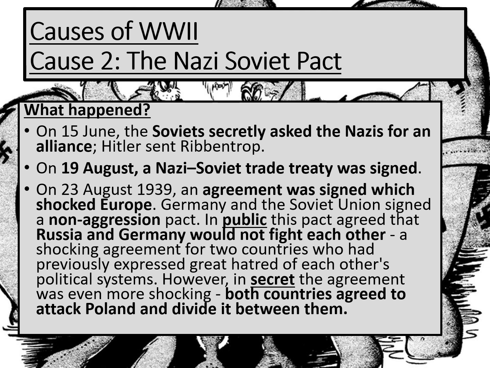What actually happened? Well, we know that it was the Russians who asked the Nazis for an alliance. Hitler didn't send a minor official, he sent Ribbentrop. The first part of the process was this trade treaty being signed. And we also know then that on the 23rd of August, this was the non-aggression pact, where they would not fight each other. But we also know that the more shocking detail of it was their agreement to attack Poland and divide it between them. That's what the Nazi-Soviet Pact was all about.